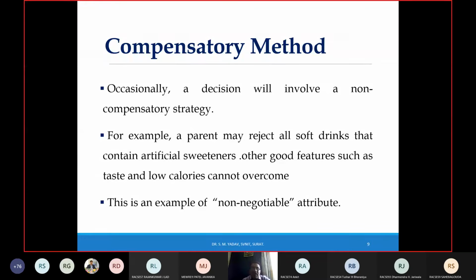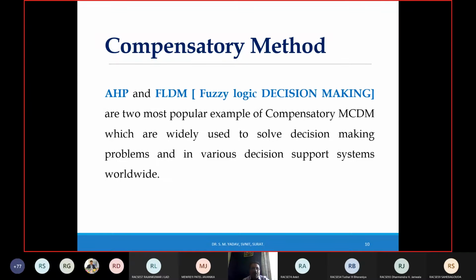Occasionally, a decision will involve a non-compensatory strategy. For example, a parent may reject all soft drinks that contain artificial sweeteners. Other good features such as taste and low calories cannot overcome this, because parents don't want their kid to drink soft drinks with artificial sweeteners. This is an example of non-negotiable. These are the alternatives which are called non-negotiable alternatives.